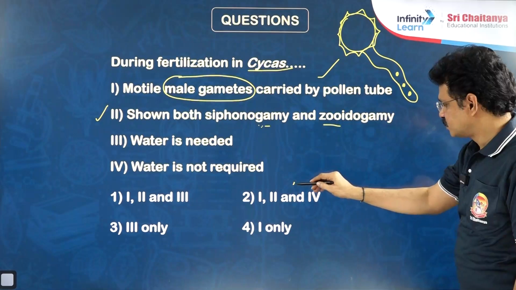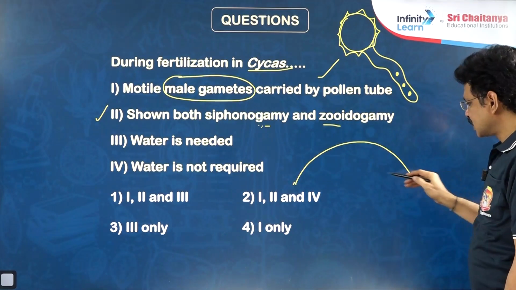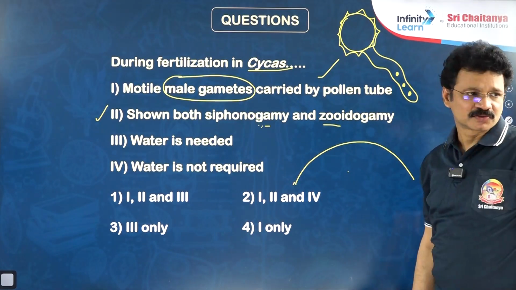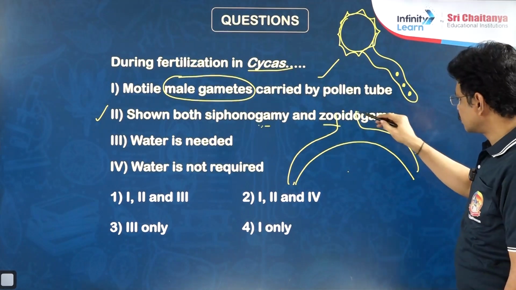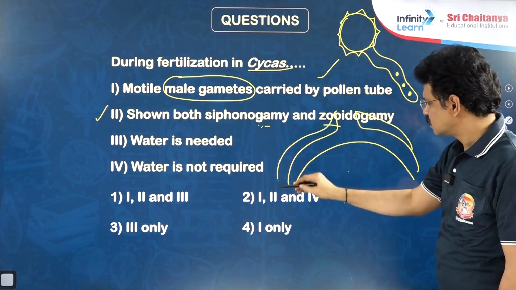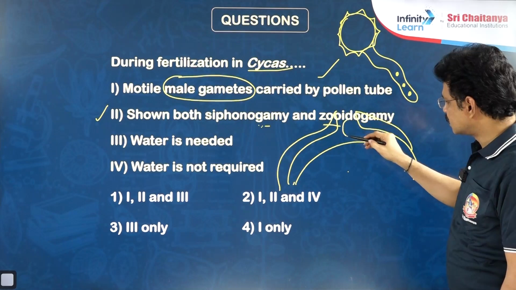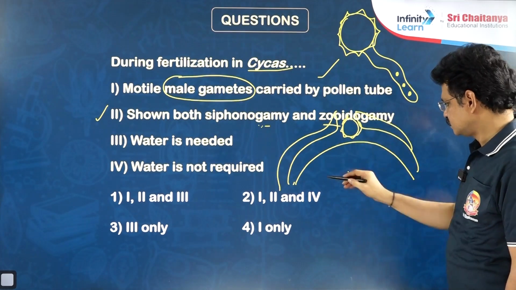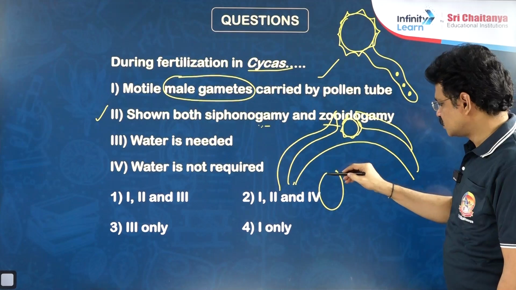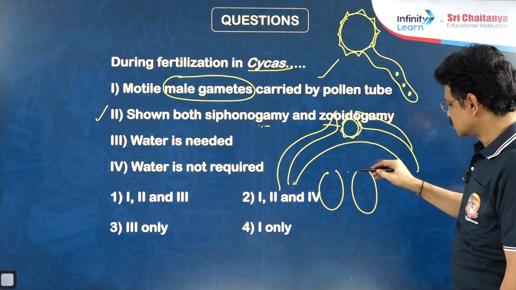Because observe here, it is the gametophyte tissue of the gymnosperm, the micropylar area. It is the micropyle. Pollen grains directly reach this micropylar area through the wind. Archegonia with 2 neck cells.